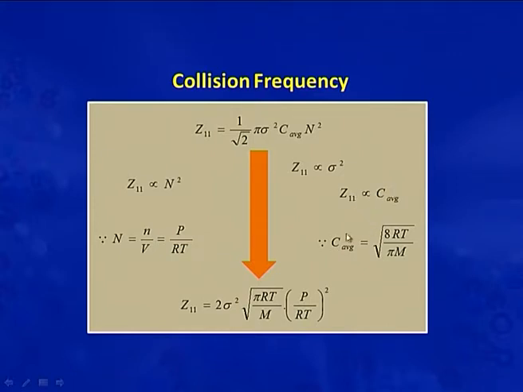As we know, for average velocity the expression is root 8 RT by pi m. So, we will substitute this value here, and finally we get an expression, that is Z11 is equal to 2 sigma square into pi RT by m into P by RT square. This is the expression for bimolecular collision frequency in pressure terms.